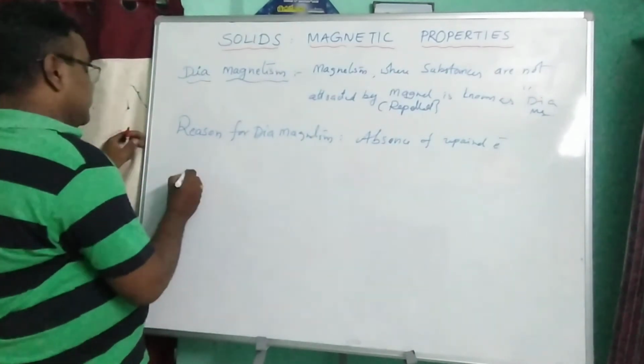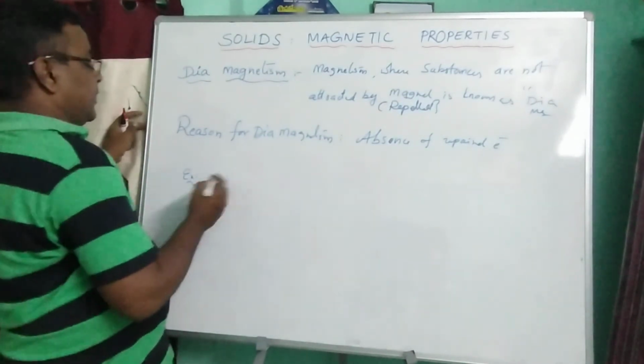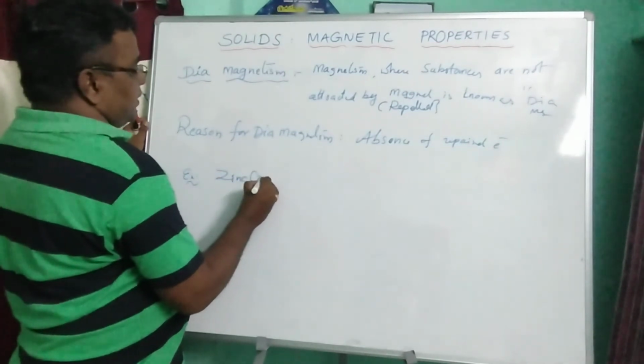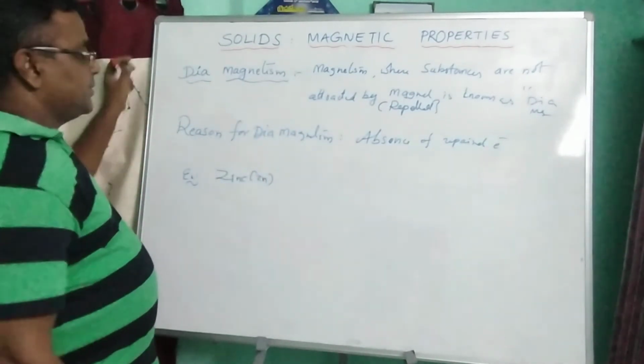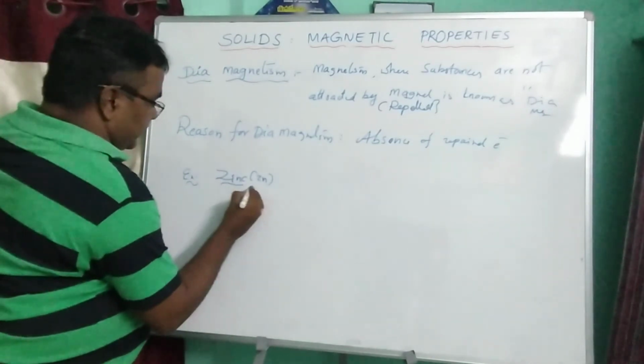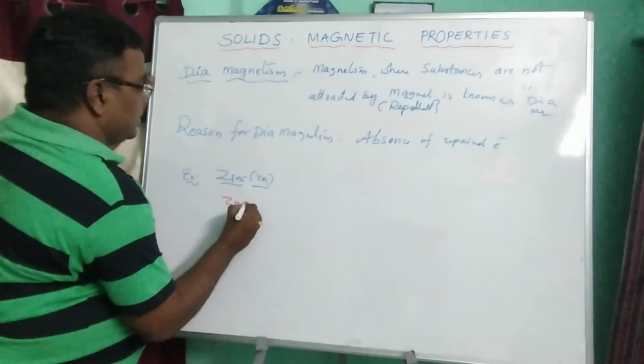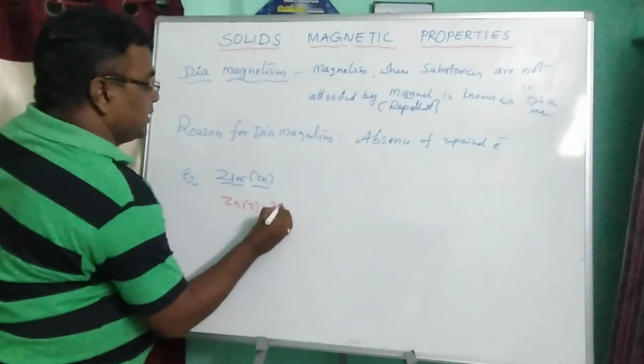For example, zinc. We know that zinc is a diamagnetic substance. How? Take zinc, whose atomic number Z is 30.